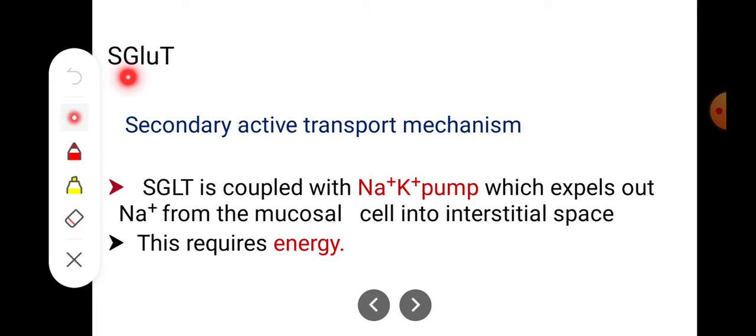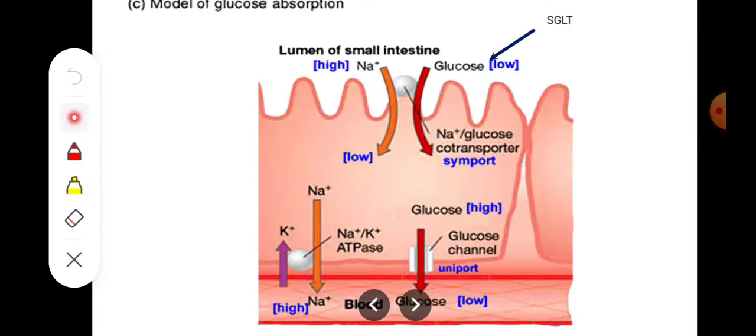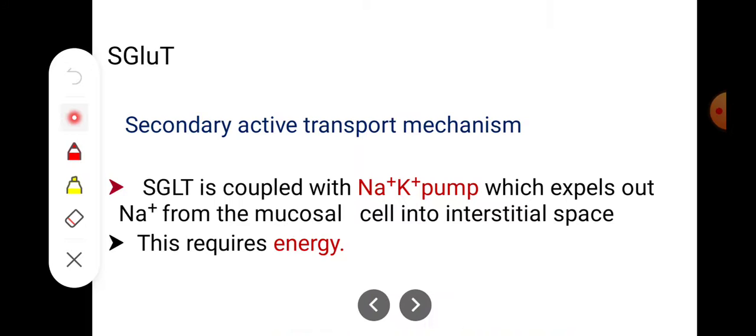So this sodium dependent glucose transport is a secondary active transport mechanism. Why is it called secondary active? Because initially no energy is needed. From the lumen of the small intestine, sodium is transported inside the cells. Here no energy or ATP is used. But once it is inside the cell, this sodium is transported into the blood with the help of sodium potassium ATPase. So here we are using energy or ATP. That is why it is called a secondary active transporter.